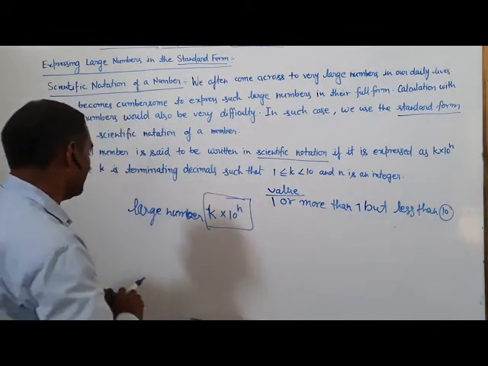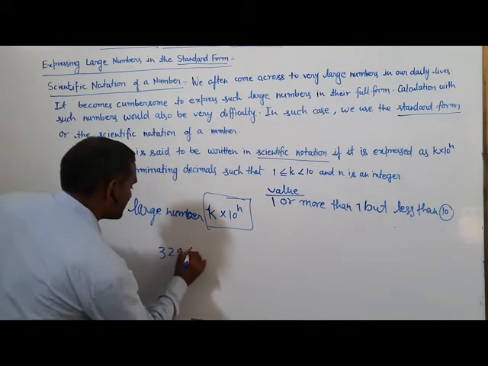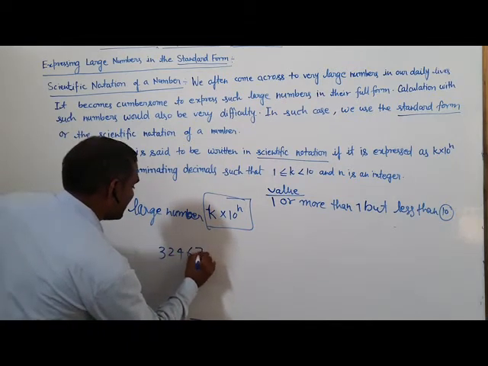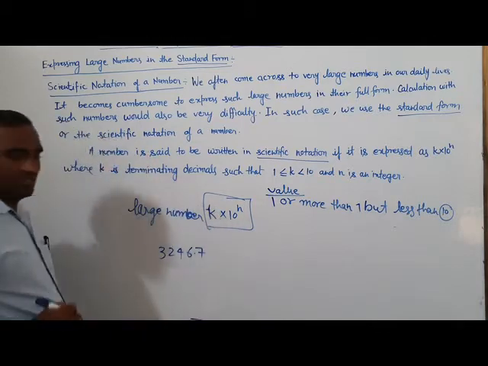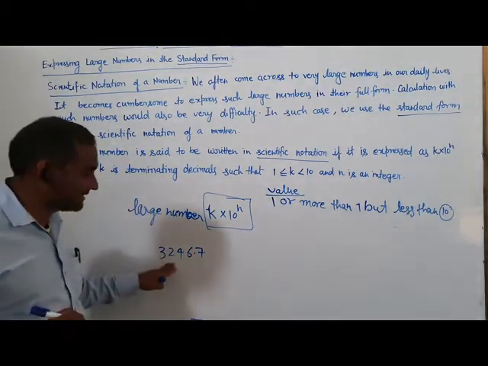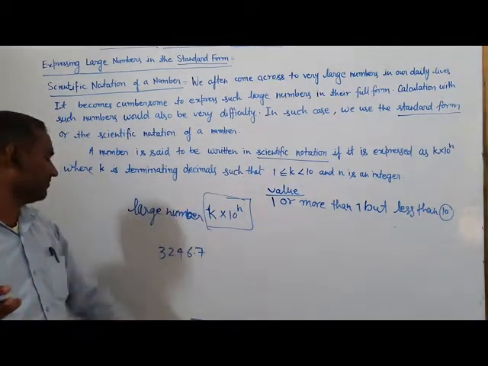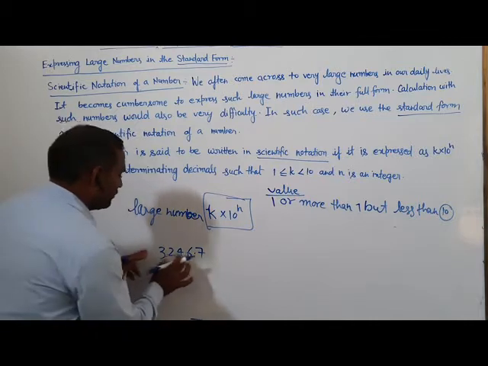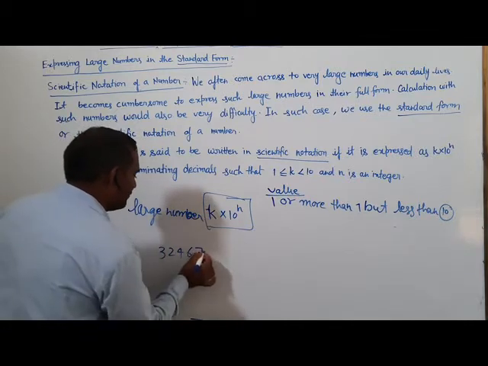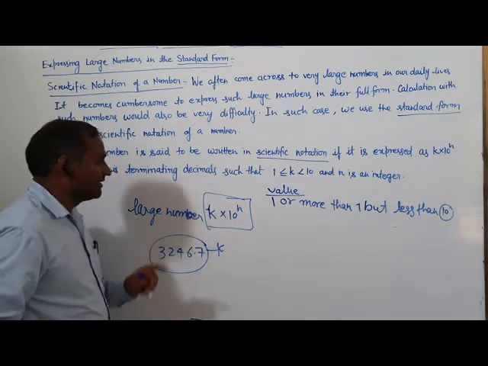For example, 3 2 4 6 7. This is the large form. When we write it in standard form, the value of this should be k.